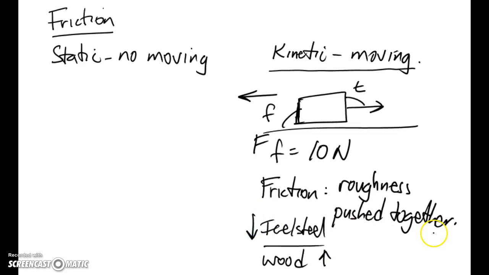The other one is how much they're pushed together. A lot of times we think of this as the weight, but not necessarily. I could push two objects together or even lift them, and that would change the amount of friction I have between the two. But the important thing in kinetic friction is once we start moving, the amount of friction stays the same, whether we're moving fast or slow.